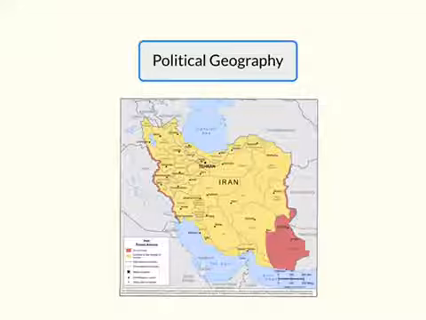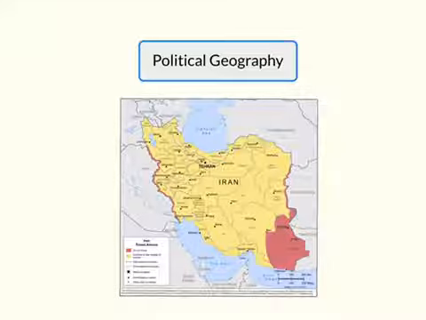So Iran's capital is Tehran, which is located in the state of Tehran, and Iran has many states, just like the United States. To the north, it is bordered by the Caspian Sea, and to the south, it is bordered by the Persian Gulf and the Gulf of Oman.